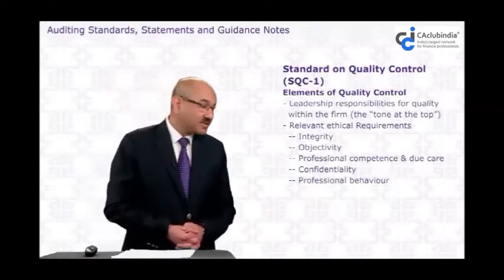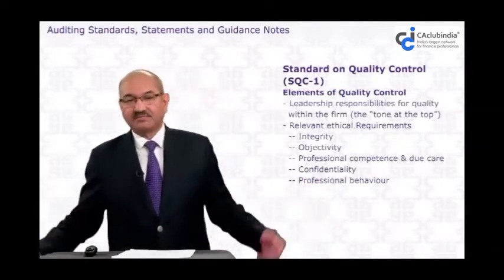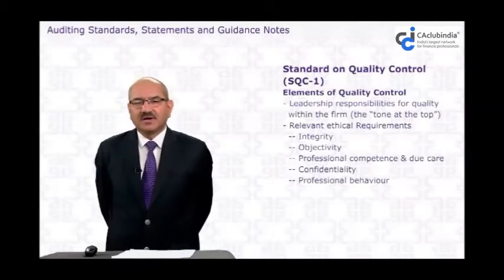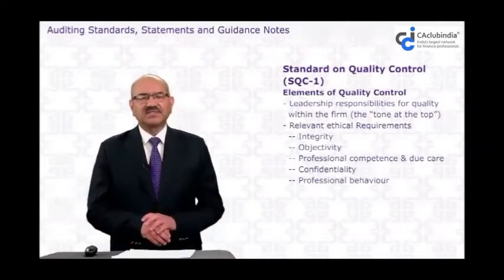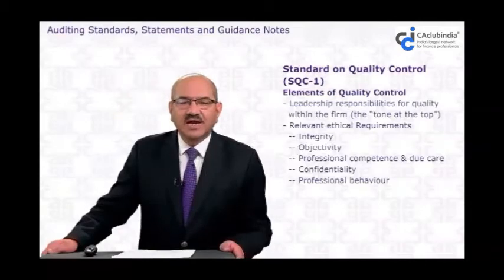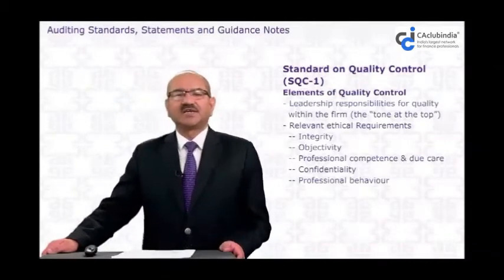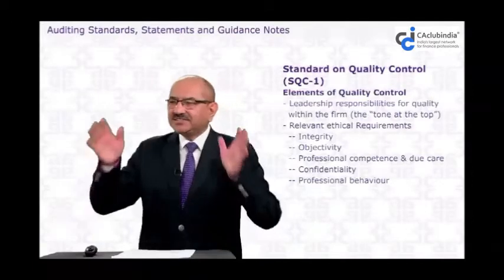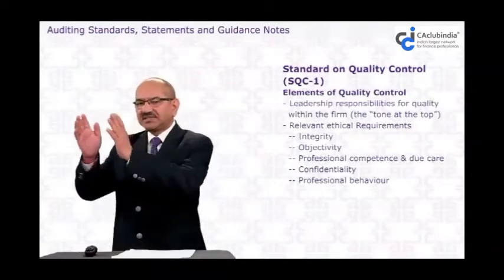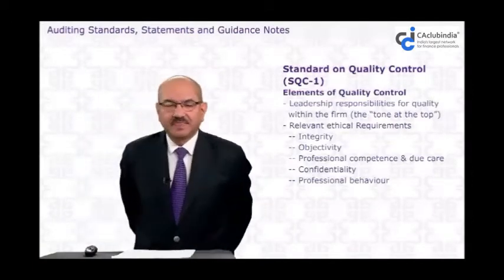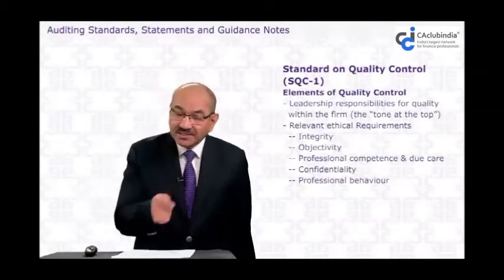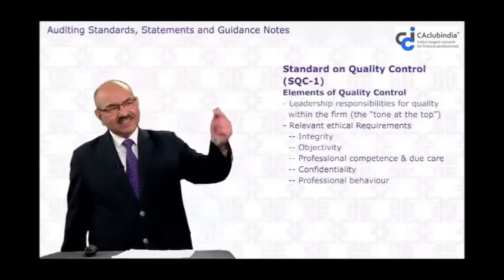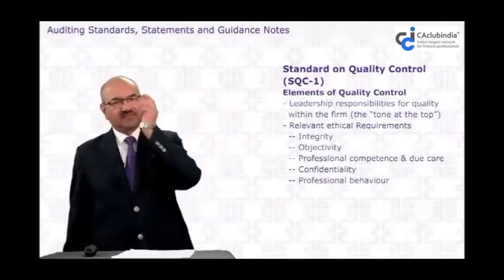But dear student, you may have a question in your mind now. How does the managing partner, who is ultimately responsible for the quality control of the firm, ensure that these ethical requirements are met? For that, he creates certain policies and procedures within the firm.